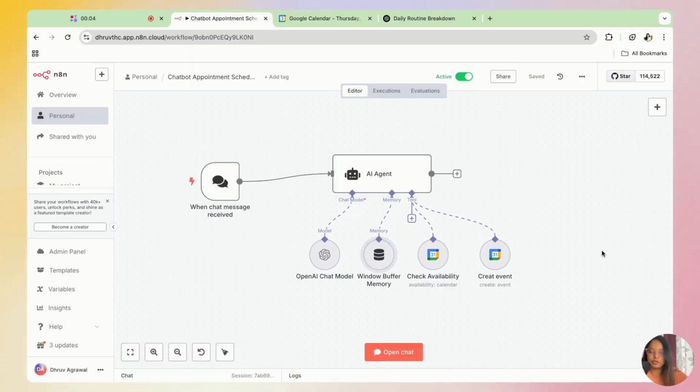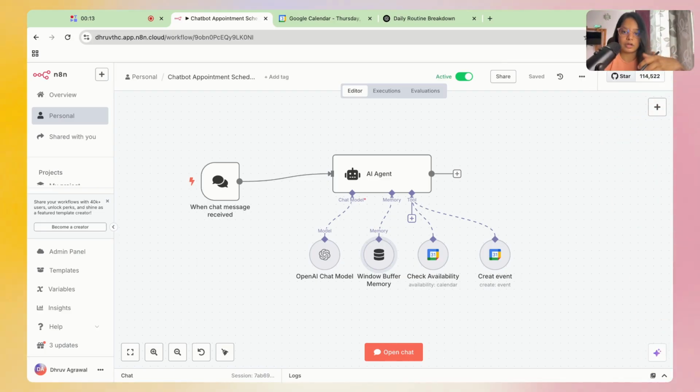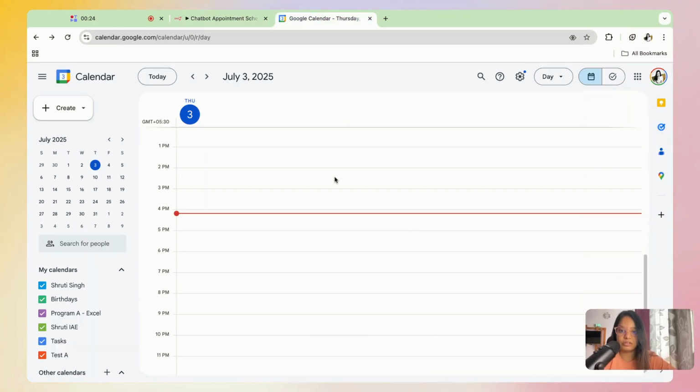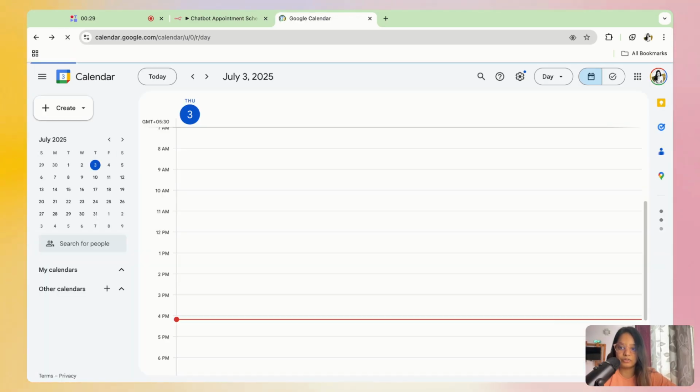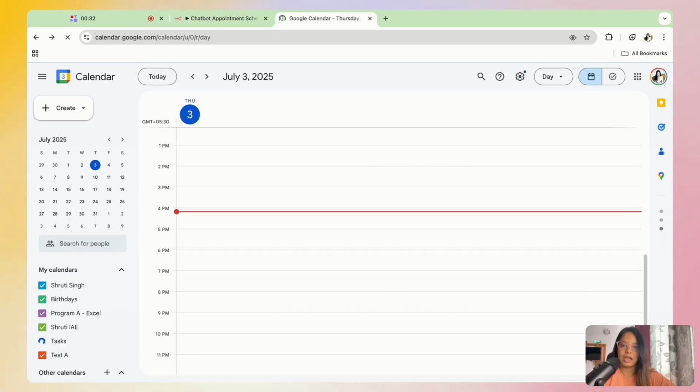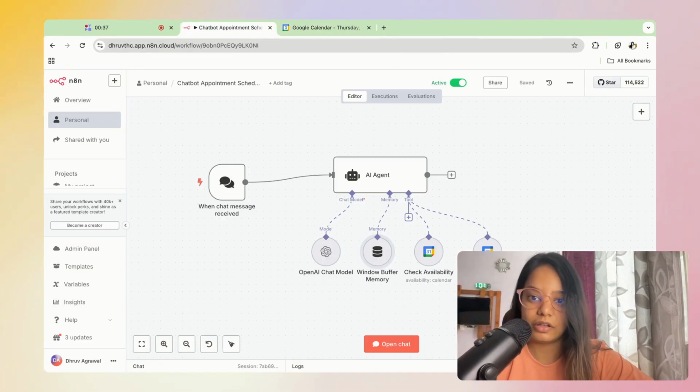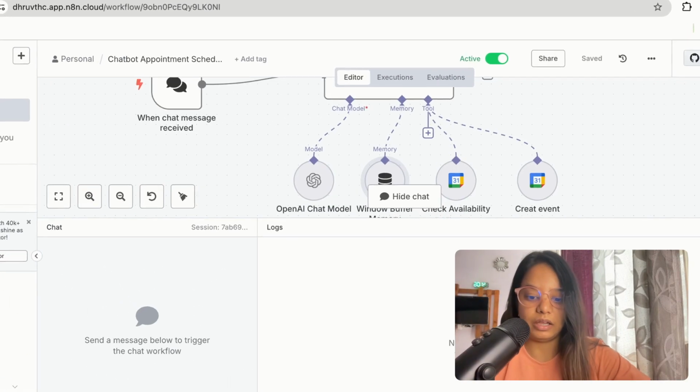So you can see this is a particular workflow which helps us in booking the calendar after qualifying the leads. This is a very simple and very clean AI agent workflow. There's a chat module over here, there's the AI agent, the memory, the brain, and the calendar where it will be booking. Here you can see my whole calendar, it's free right now. I've kept it free so that we can demonstrate whether it is working fine or not. I'll be chatting with my agent and it will be booking the calendar right in front of your eyes. So let me open the chat and demonstrate it for you.